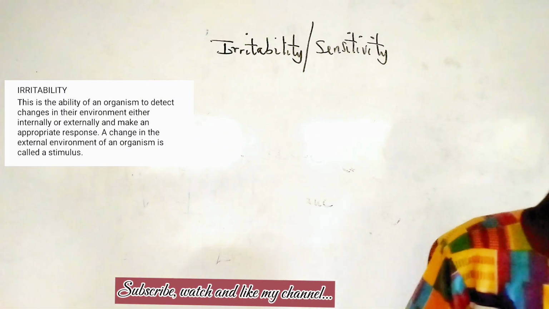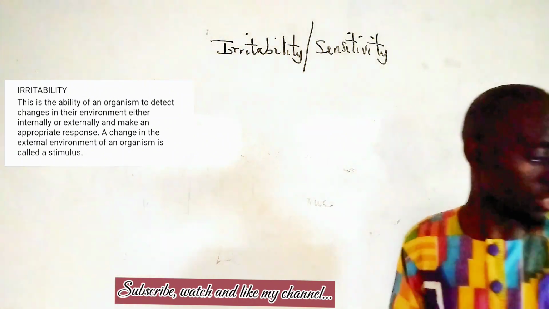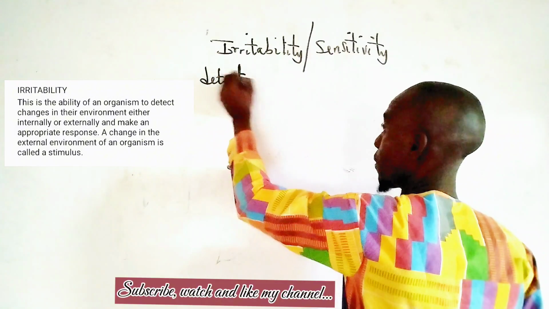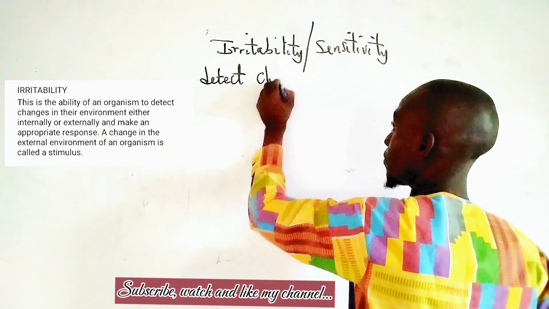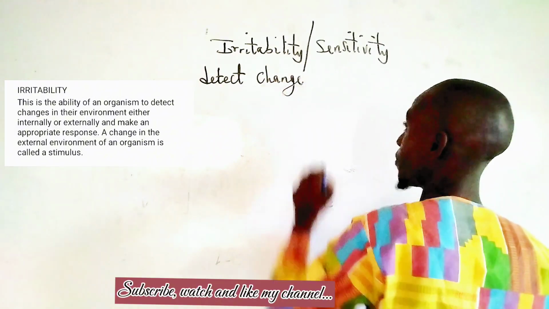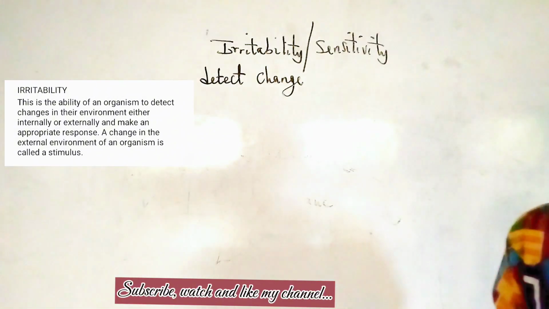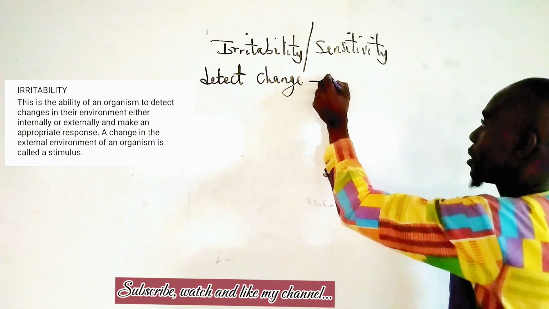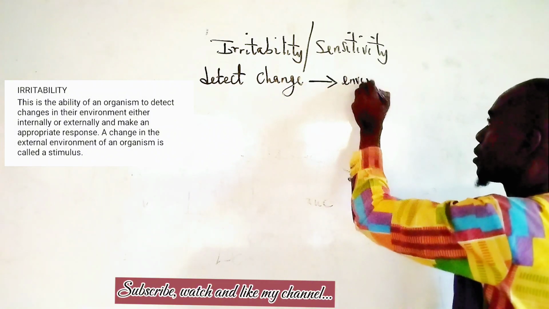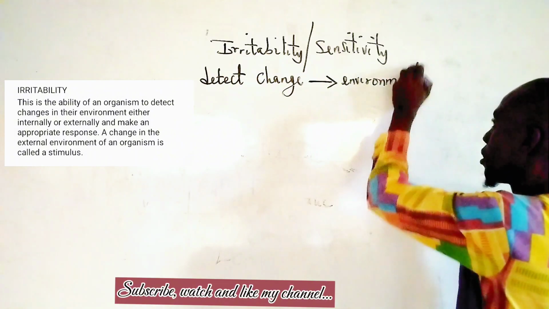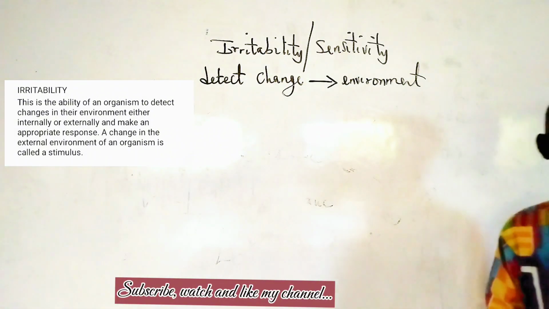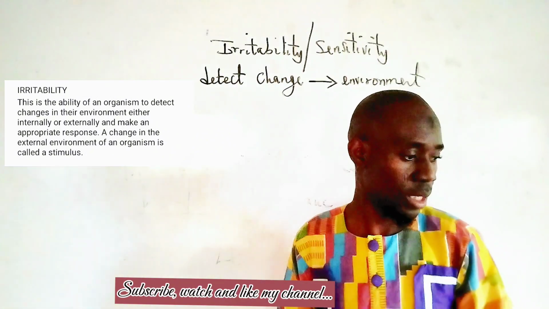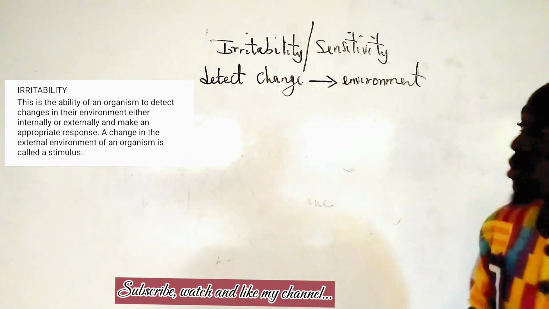Irritability or sensitivity is the ability of living things to detect changes in their environment, either internally or externally, and make appropriate response.